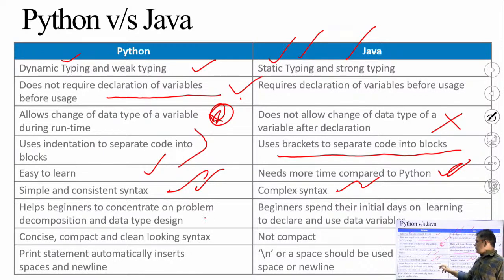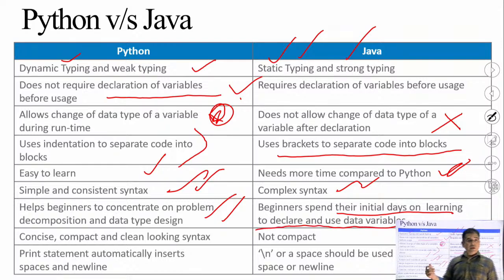Python helps beginners to concentrate on problem decomposition and data type design. It means you can simply break the problem into subproblems and solve them separately, and then combine their results to get it back. But in Java, beginners spend their initial days learning to declare and use data variables. So much time is wasted in understanding how to declare a variable, how to store a value in a variable, such kind of things. Python has concise, compact and clean looking syntax,